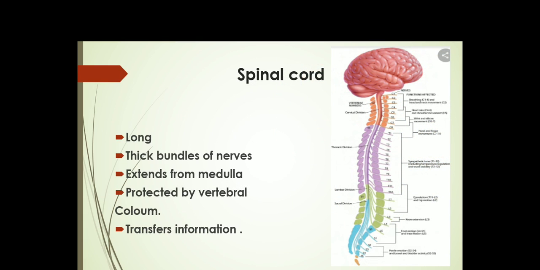Now students, we will discuss the spinal cord. What is the spinal cord? It is a long, thick bundle of nerves that extends from the medulla, which means it starts from the medulla. It is covered and protected by a bony vertebral column. The length of the spinal cord is much shorter than the length of the vertebral column. It transfers information between the brain and the rest of our body through the nerves.